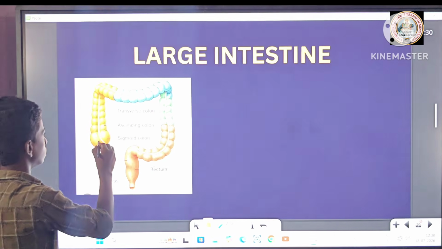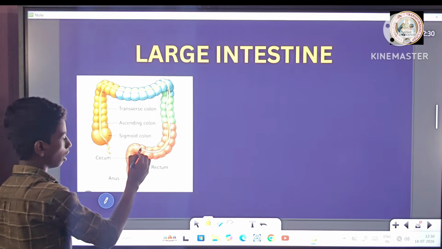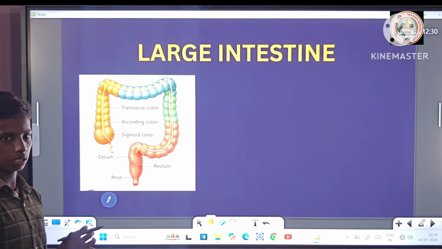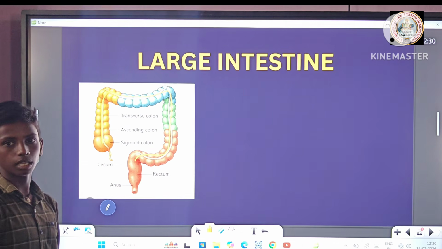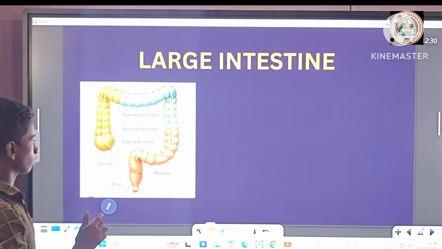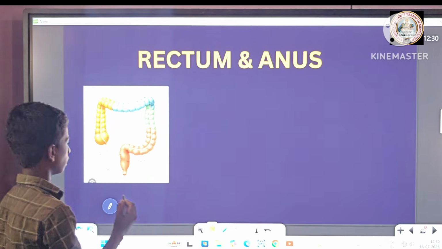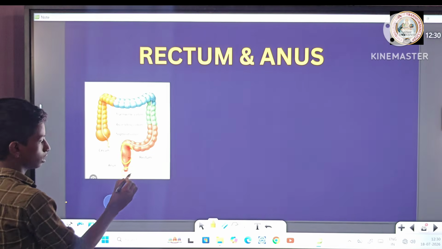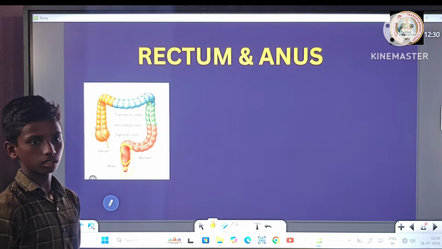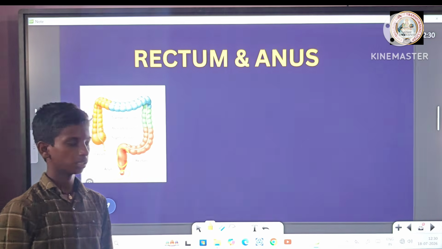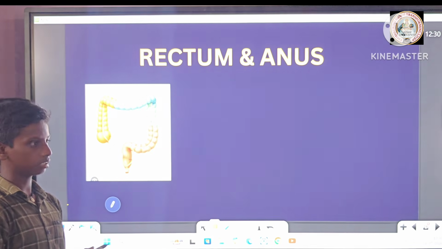Large intestine. This is the large intestine. The large intestine absorbs minerals and water from undigested food. Rectum and anus. This is the rectum. This is the anus. The undigested food is expelled from the anus. This is called defecation.